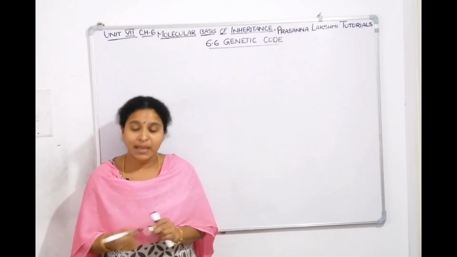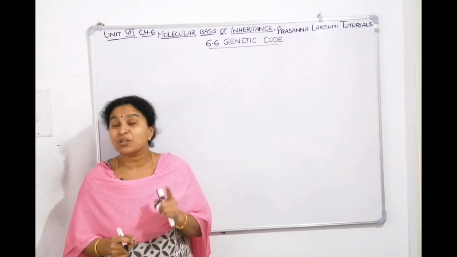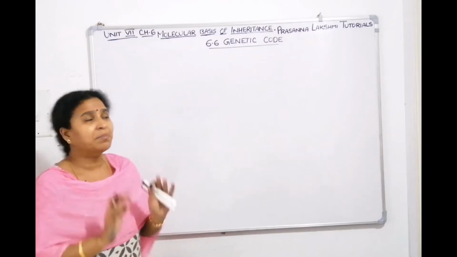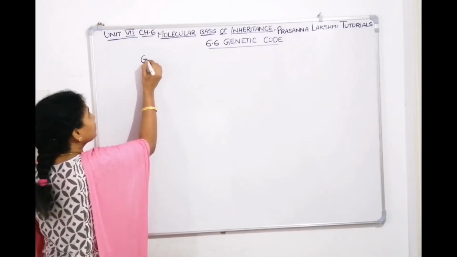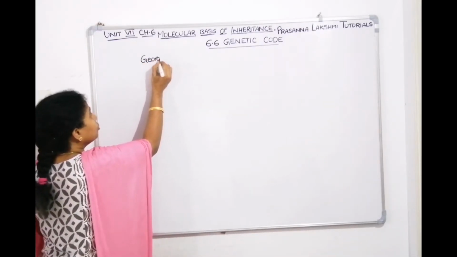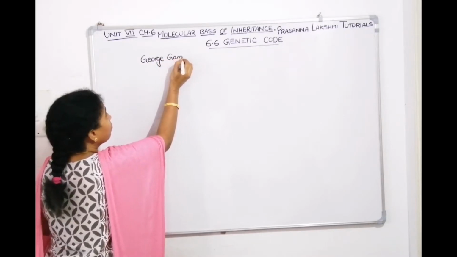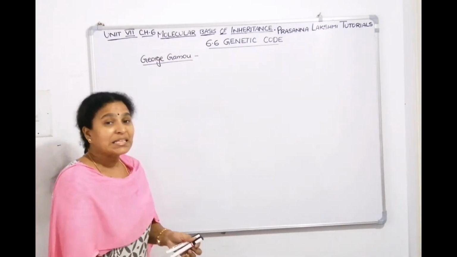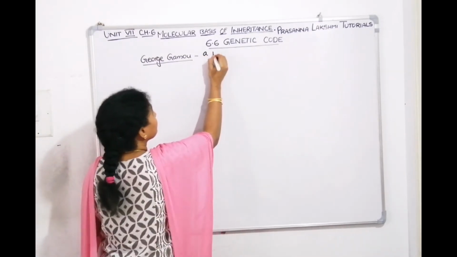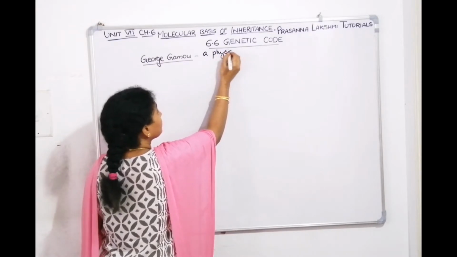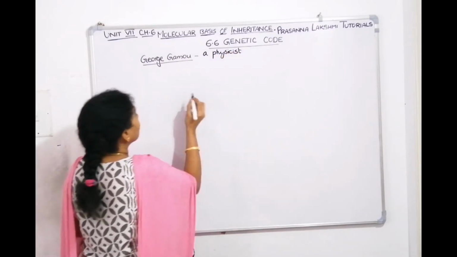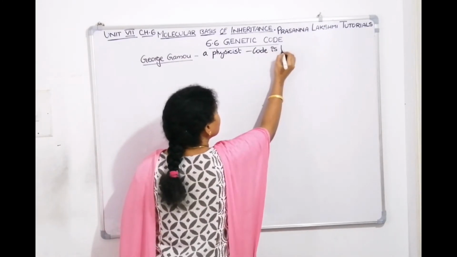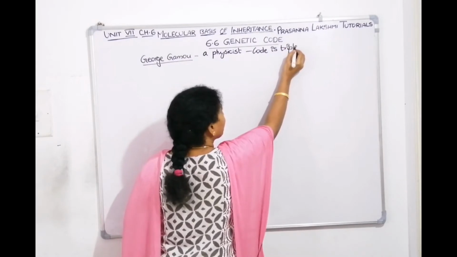Now, he is the person who came out and told that the code is triplet. He boldly told the code is triplet because he worked out the proportions, and this is the minimum he told. What is the name of the scientist? George Gamow. Who is this scientist? He is a physicist. What statement did he tell? He argued and told that the code is triplet.